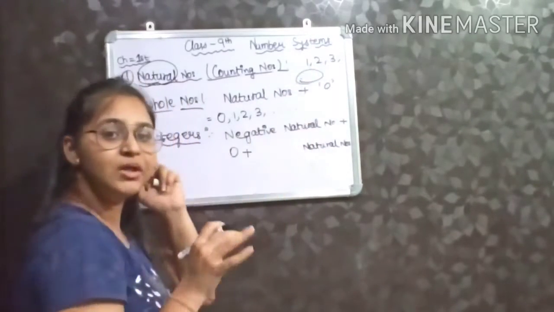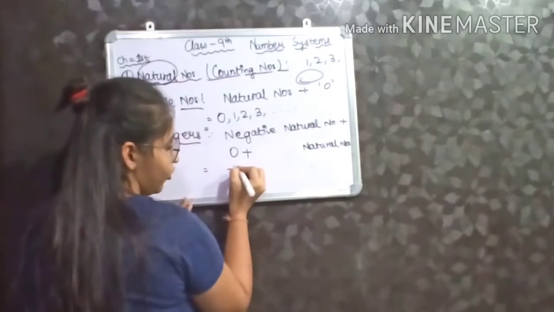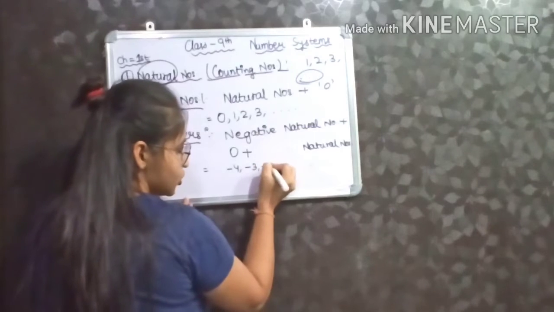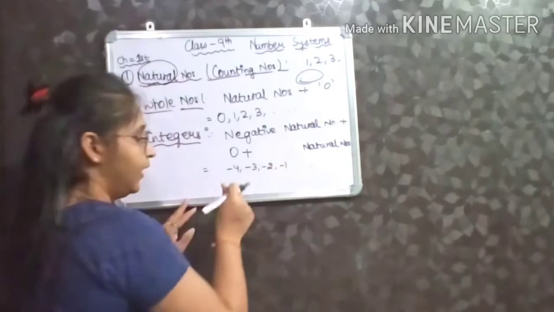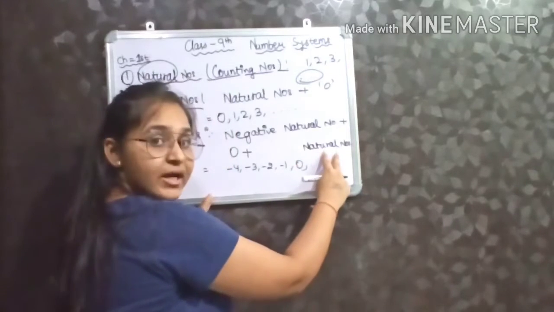So negative natural numbers means -4, -3, -2, -1. And then I am taking 0 and then I am taking natural numbers.